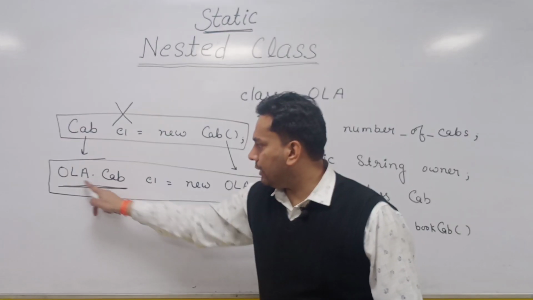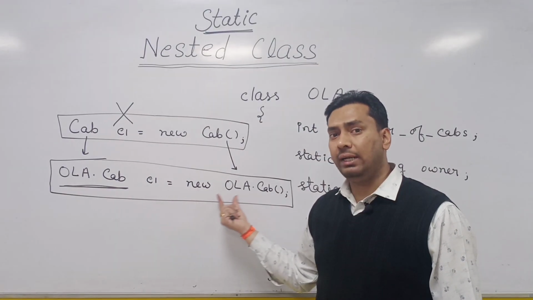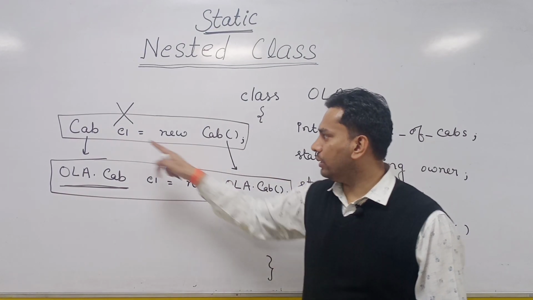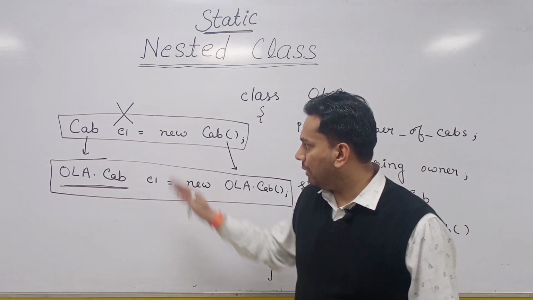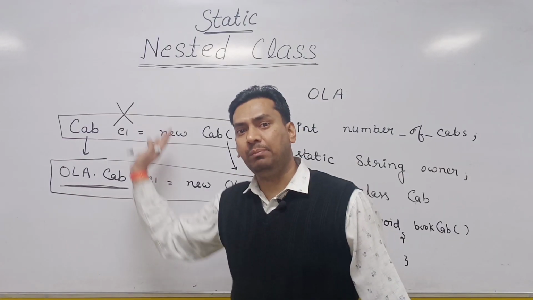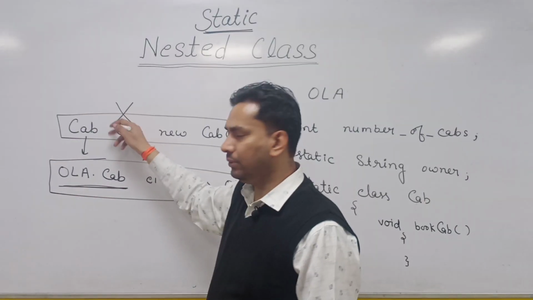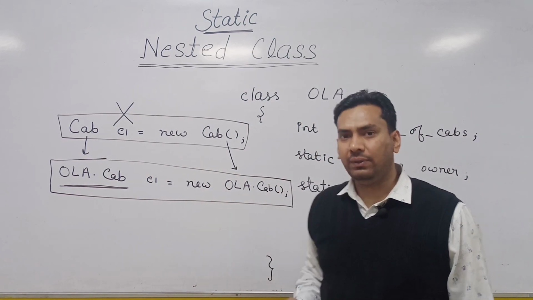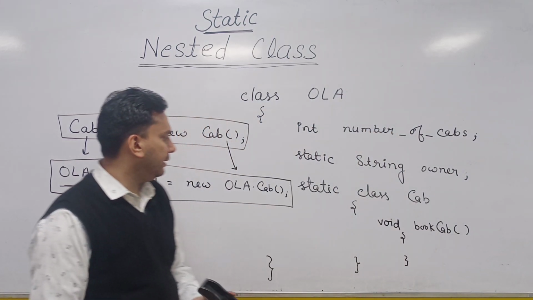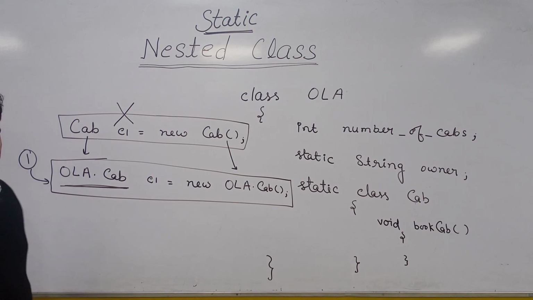Means Ola.cab reference variable is equal to new Ola.cab. You cannot write it like cab C1 is equal to new cab, right? But if the cab class had been defined outside as an independent class, then definitely you could have used this syntax, but it will not provide you the benefit of nesting, right? So this is the first important point regarding this static nested class.